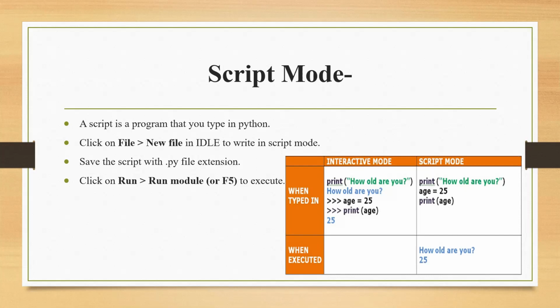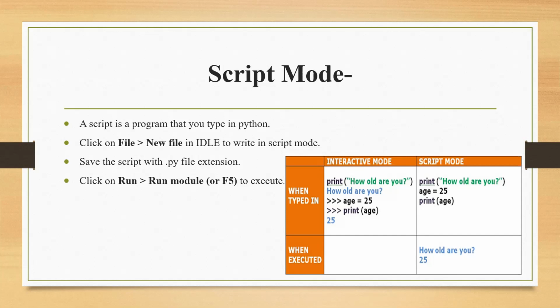Once you have written what you wanted to write, you have to save it. If you do not write the file extension, by default it will be a Notepad file only. If you want Python to understand that this is a Python file, you have to use the py extension. Suppose you want to save your file as ccws, you will save it as ccws dot py.